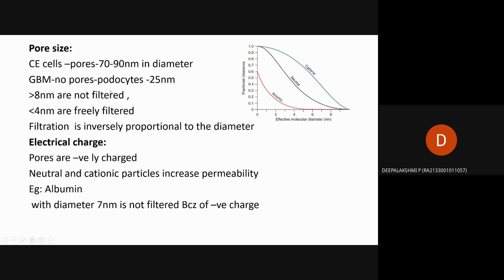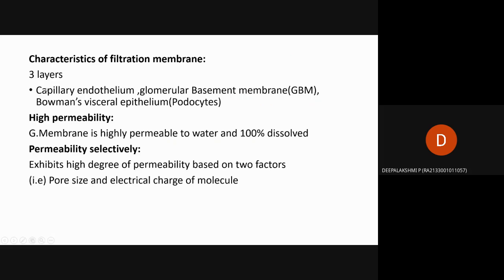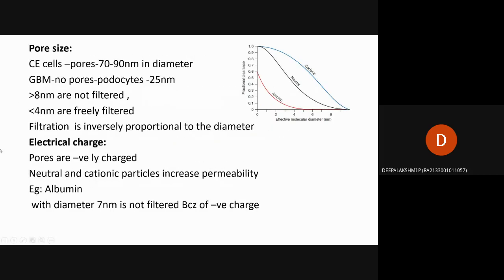Here the pore size is given for the capillary endothelium: the pore size is 70 to 90 nanometers in diameter. For the glomerular basement membrane, there are no pores. The podocytes have a diameter of 25 nanometers, but no pores are given here.